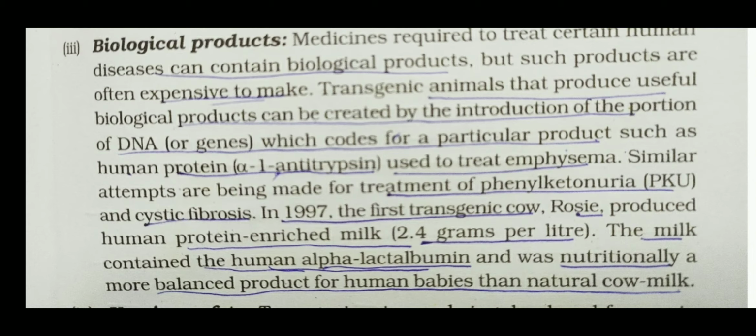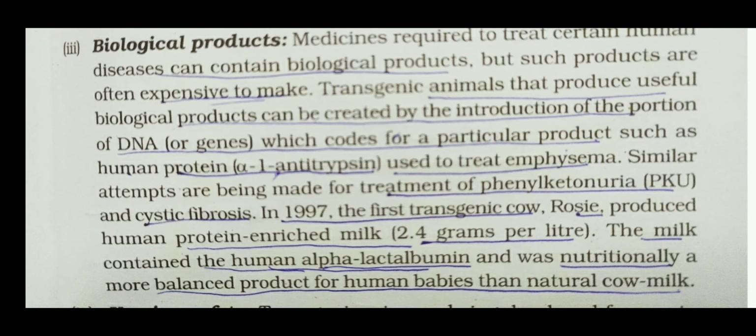We have to enter this gene or foreign gene into the transgenic animal, and these transgenic animals give us some product such as alpha 1 antitrypsin, and this type of product is used for the treatment of diseases such as emphysema, cystic fibrosis, and phenylketonuria.